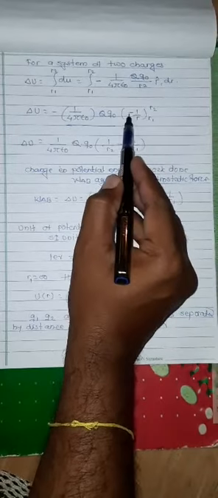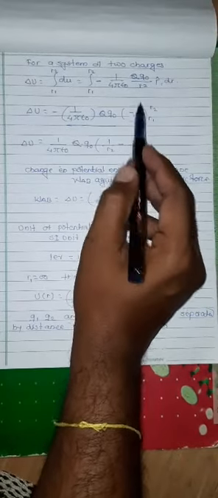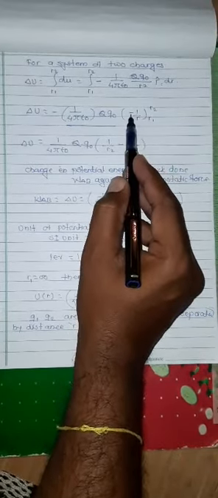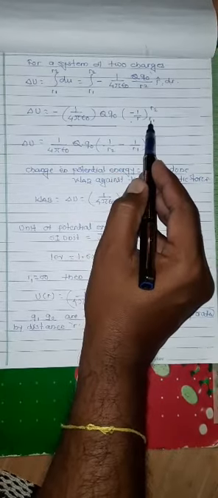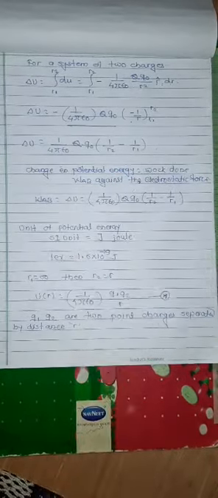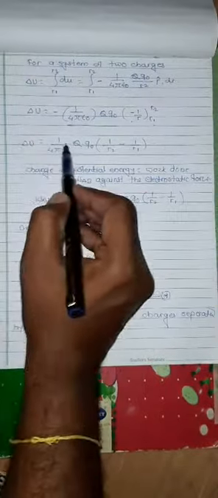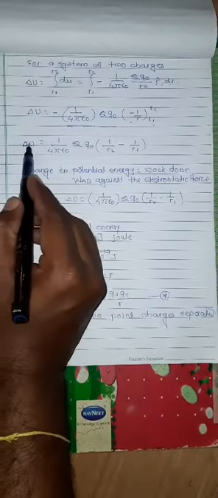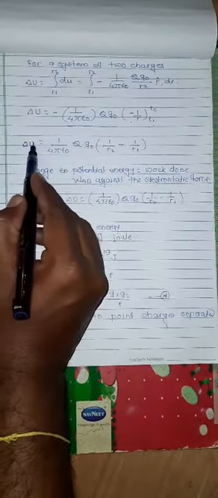The integration of 1 upon r square is equal to minus 1 upon r, with the limit r1 to r2.